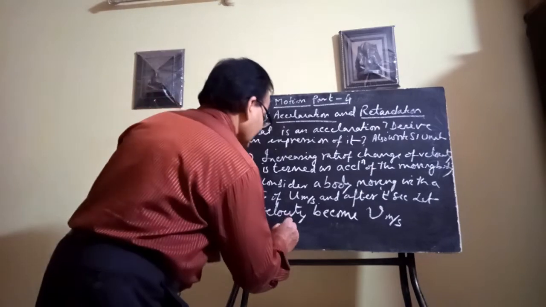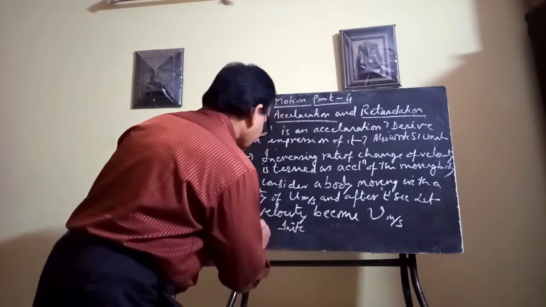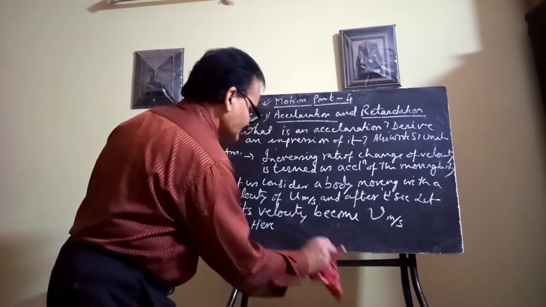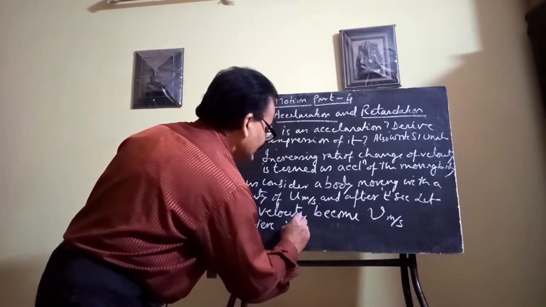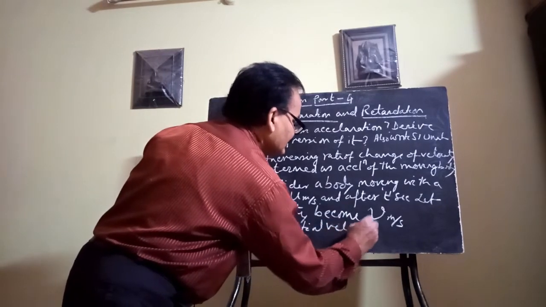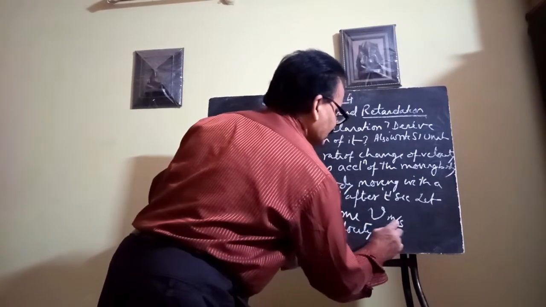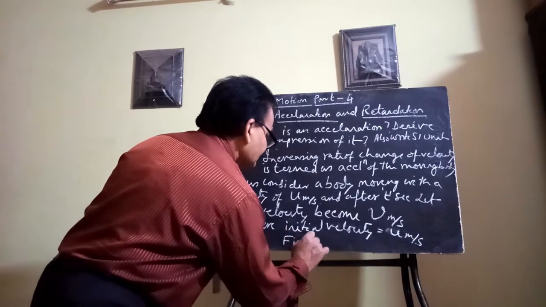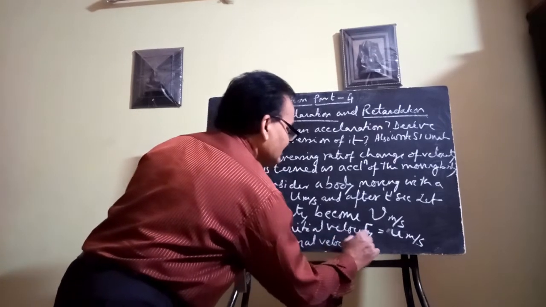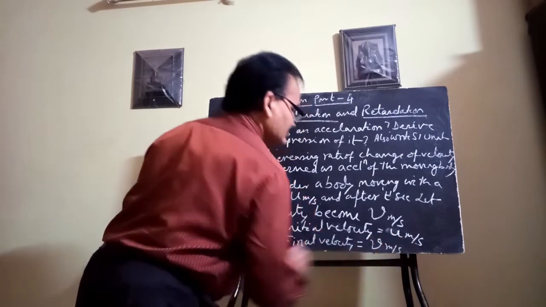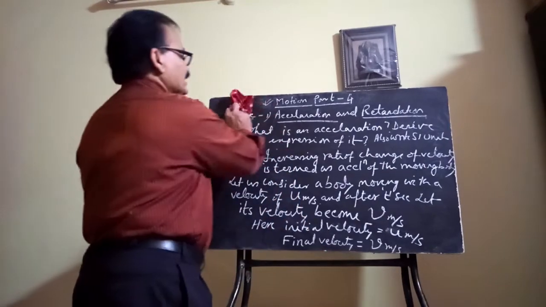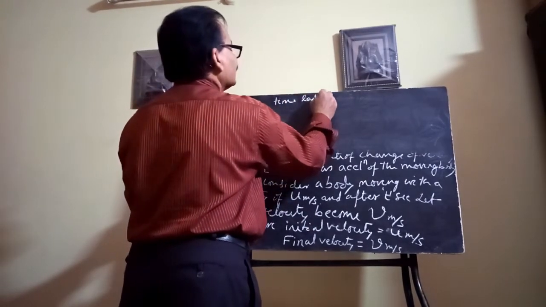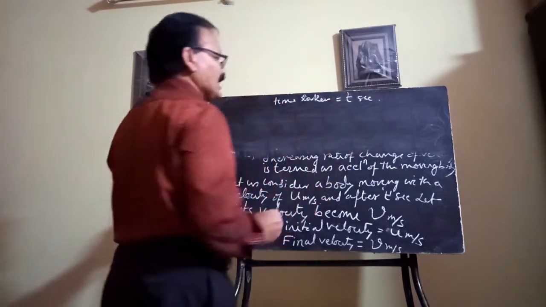In this case, the initial velocity is u meter per second, the final velocity is v meter per second, and the time taken is t second.